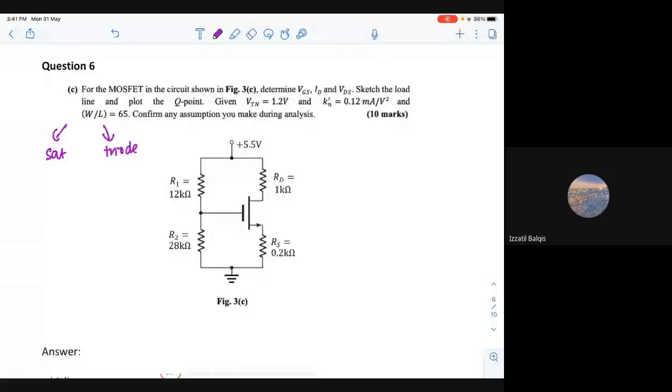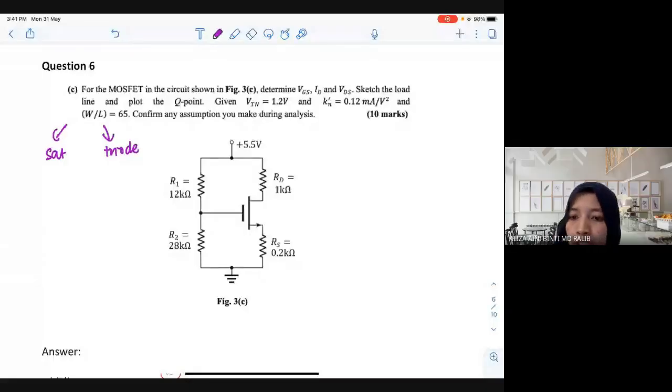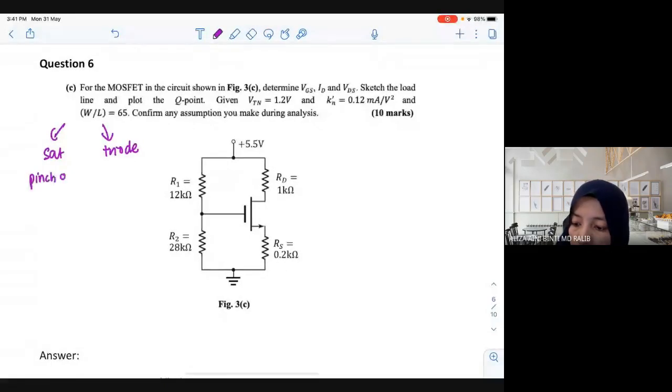What is pinch off? Saturation. Why saturation? What happened during pinch off? Do you remember what pinch off is? What happened during the pinch off? The channel becomes a triangle, right? Then the current will be higher, or the current will become constant.